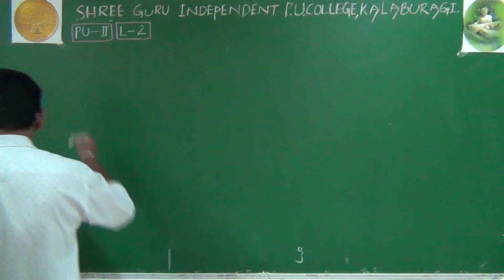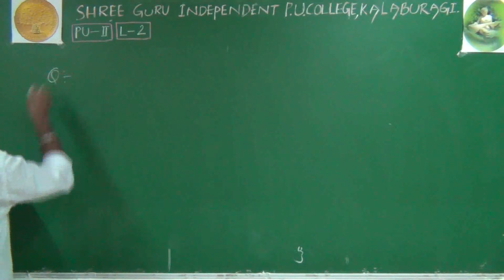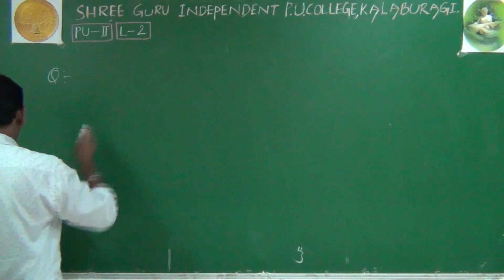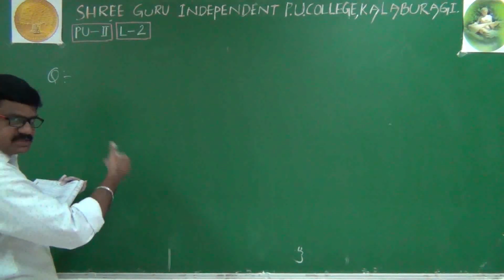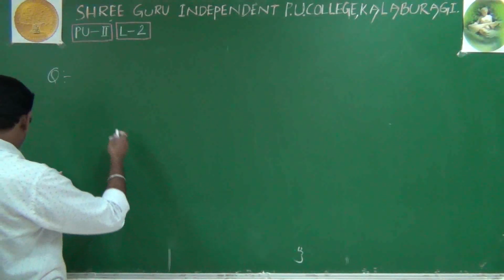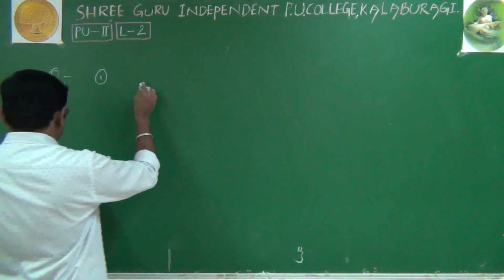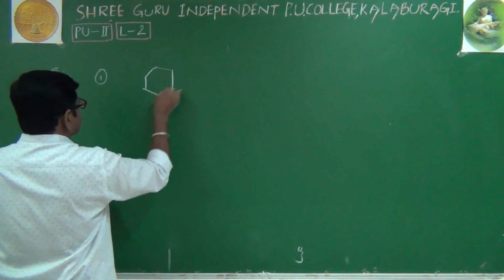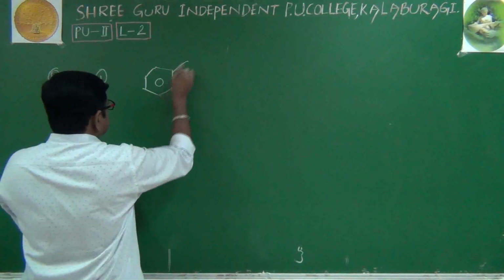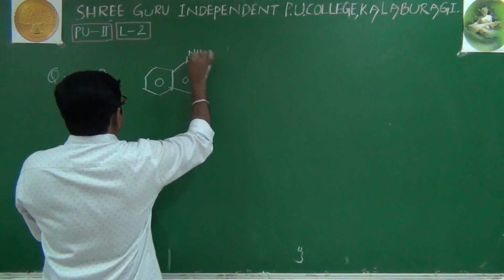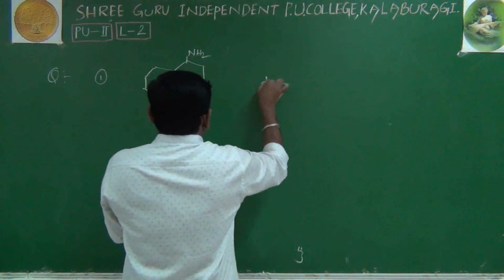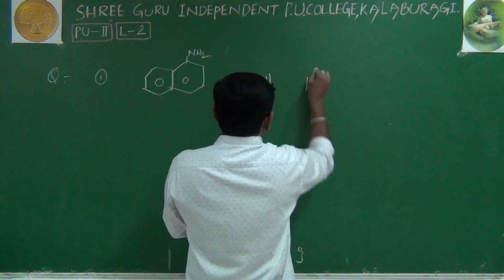Questions are like this. First question: classify the following amines as primary, secondary, and tertiary. It is asking to identify which is primary, which is secondary, which is tertiary. I am giving the relative structures. It is question number 1. Now question number 2.